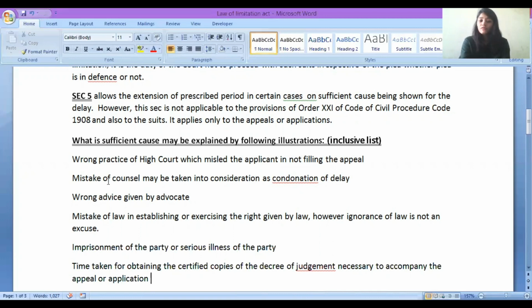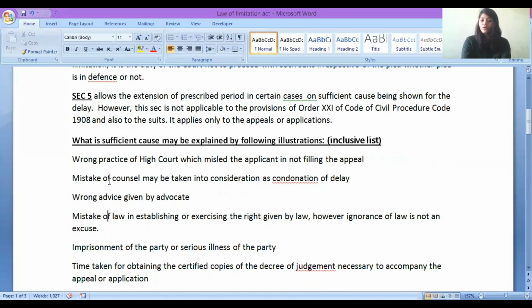Next, mistake of counsel may be taken into consideration for condonation of delay. Mistake of counsel means whoever is your lawyer made some big mistake because of which you could not file an appeal. That is also sufficient cause. Next, wrong advice given by the advocate. If your advocate is giving wrong advice, that may also be sufficient cause. That will depend on case to case, and the court will decide whether it is a sufficient cause or not. It is an illustrative list.